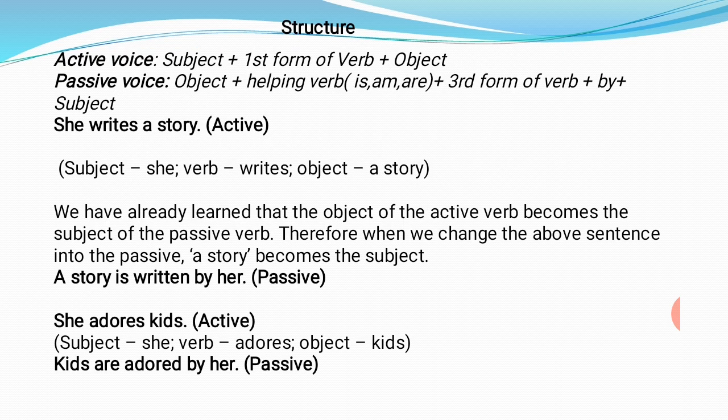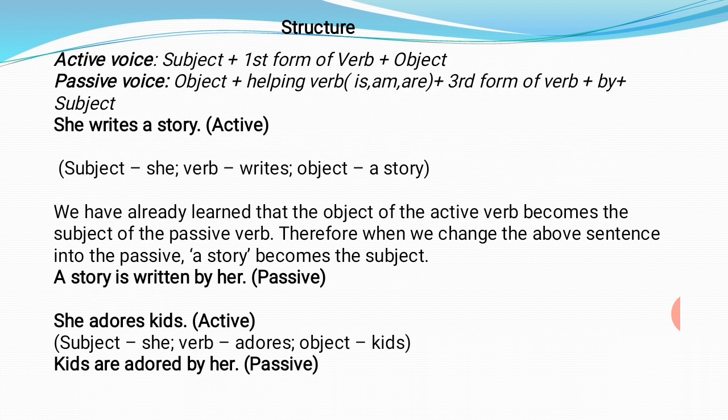Active voice is subject plus first form of verb plus object in present indefinite tense, and in passive voice the object will come at the place of subject. So object plus helping verb. Which helping verb will be used? Is, am, are plus third form of verb plus by plus subject.